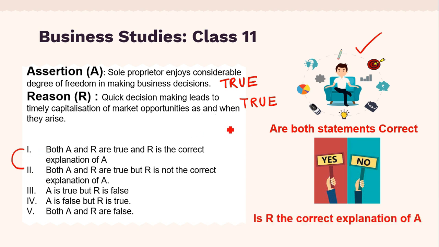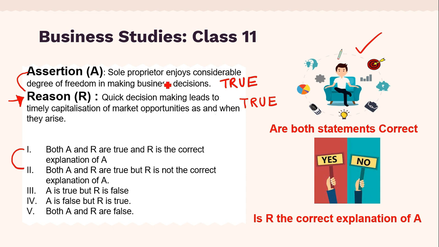So now we have to see if R is a correct explanation of A or not. So can you please check, is this reason correct in relation to the assertion? So if you are saying that sole proprietor enjoys considerable degree of freedom, so is this second statement reason justified? The answer is the reason is not justified. So you know that the correct reason is because sole proprietor is the only person doing the business.